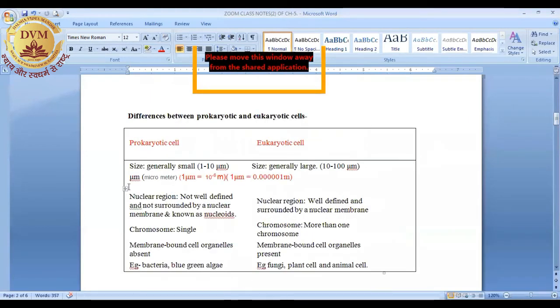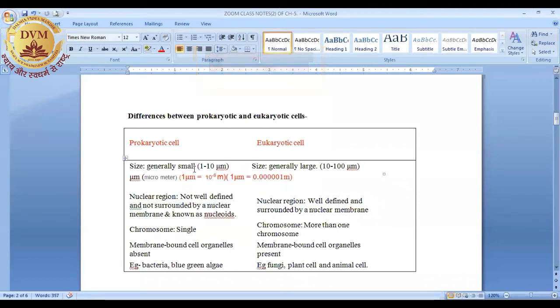Simply, prokaryotic cells are very small in size because they are not developed. Generally, the diameter is between 1 to 10 mu meter. This mu means micrometer.